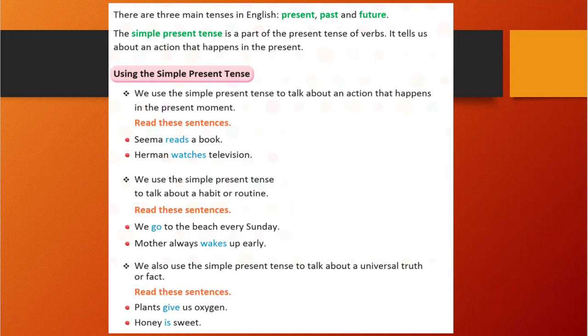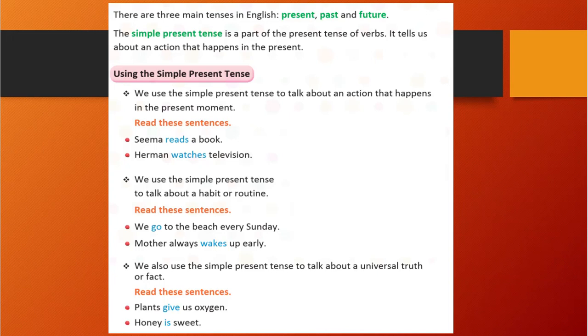I am having my lunch. So it means I am eating my lunch. That state is continuously going. It is in the present; I am eating. Right? Presently I am eating. That means this action is going on. So that indicates an action that happens in the present. Eating is happening in the present. Eating is an action. An action that happens in the present, we call it the simple present tense, right?